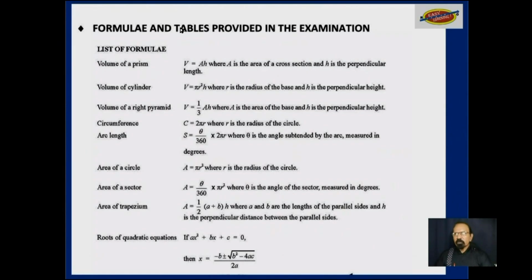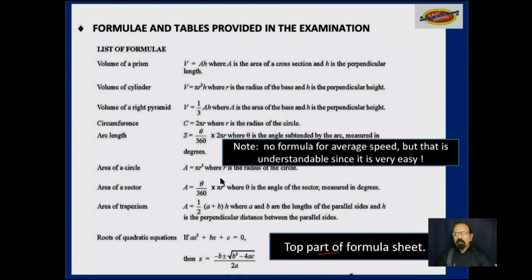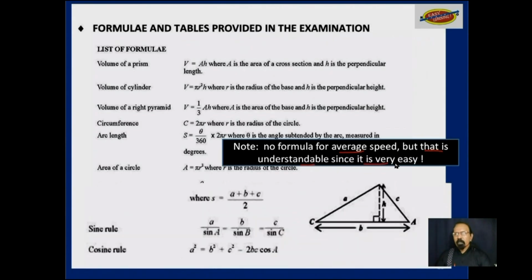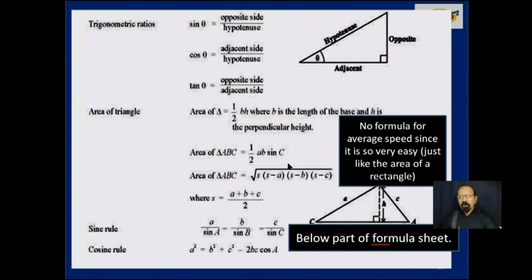Now, this is the first part of the formulae and tables that you will be given in the exam. This is the top part. Notice that there is no formula for average speed, but that is understandable since it is very, very easy. And this is the below part of that same formula sheet. Again, there is no formula for average speed.